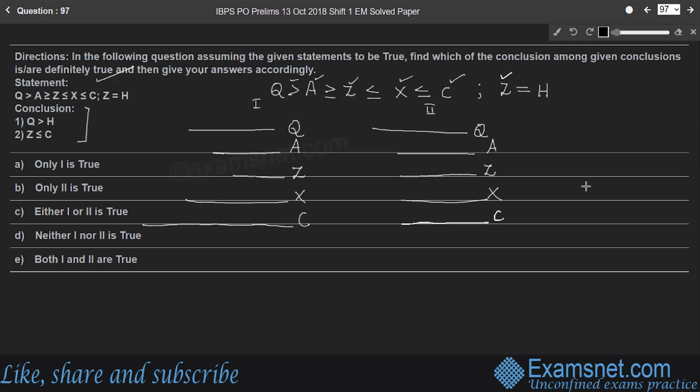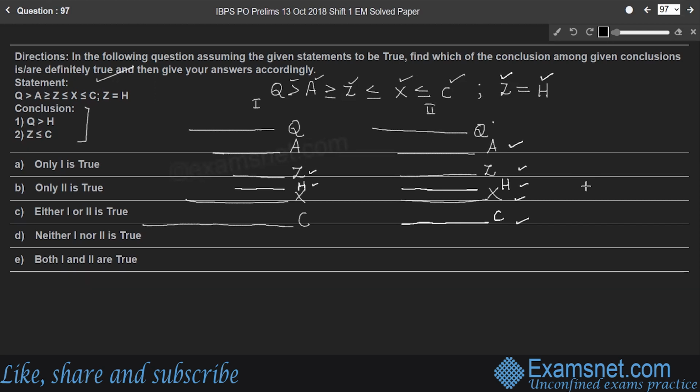Next part, Z is equal to H. So in case 1, let me draw a line H, which is equal to Z. And in case 2, Z is equal to H. So in case 2, all these lines A, Z, H, X, and C, so all 5 lines are equal except Q, right? Whereas in case 1, Z and H are equal, right?